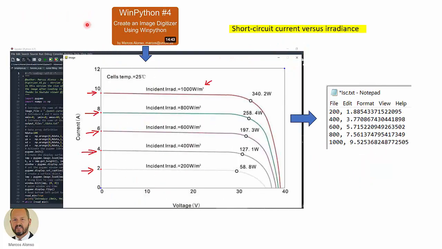So what we are going to do is to use our image digitizer that we developed in this previous video with Python number 4. Here are the characteristics of the solar module, and these points here correspond to the short circuit current. So using the image digitizer, we get this file with the value of the irradiance and the value of the short circuit current.